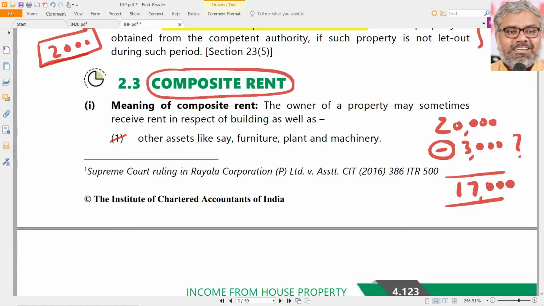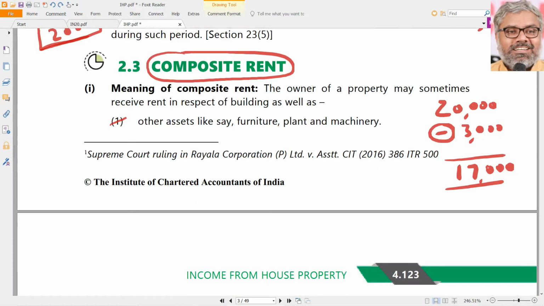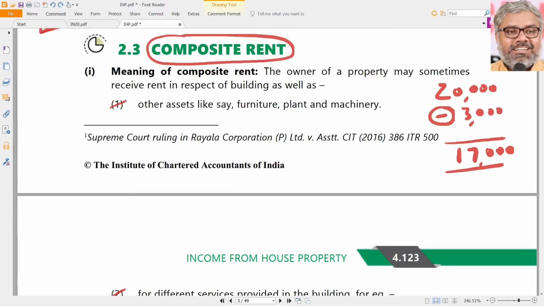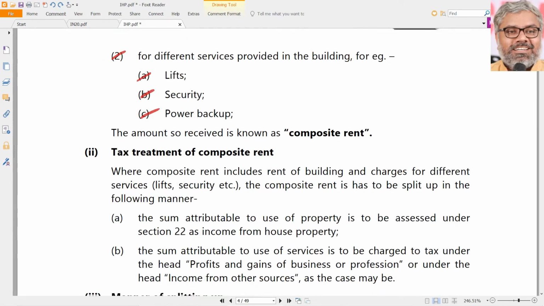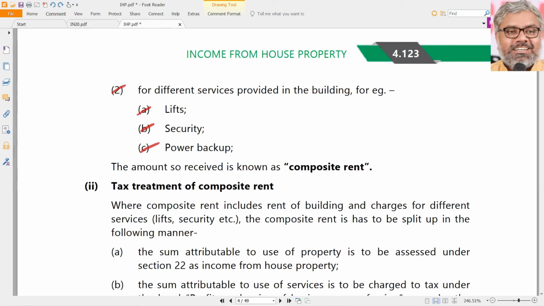That is a practical problem, not our issue. Really, to split this composite rent into rent related to house property and rent related to other assets or services is a practical difficulty. But the possibility is there that a composite rent has been charged. In the same way, for many people, rent and maintenance will be separate. Maintenance expenses are paid separately by people who stay in apartments, particularly in cities like Hyderabad.